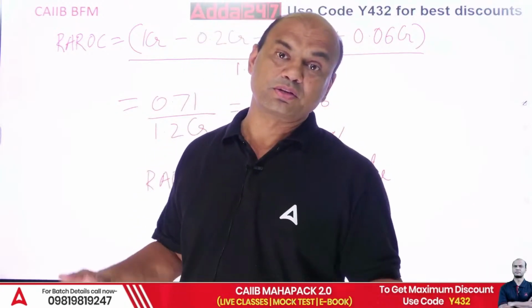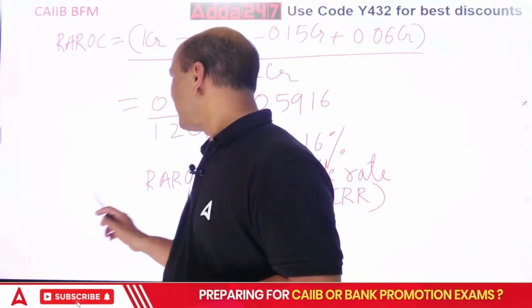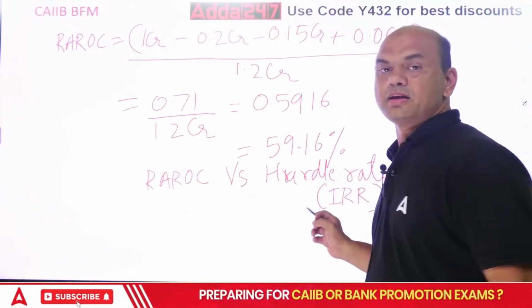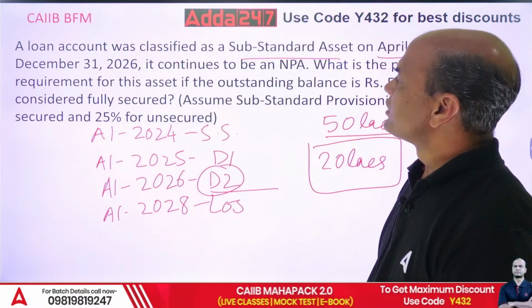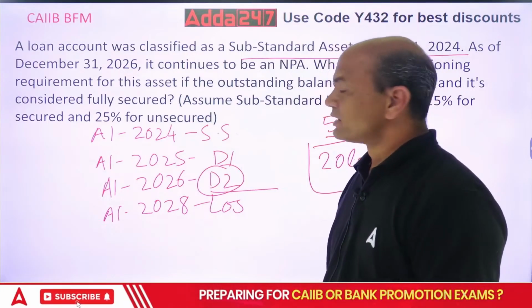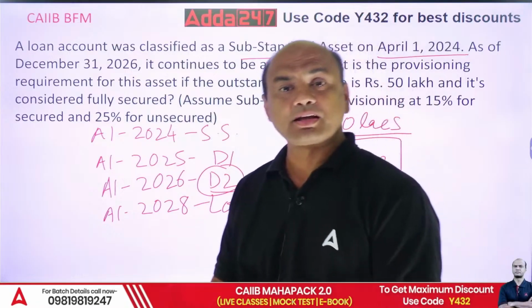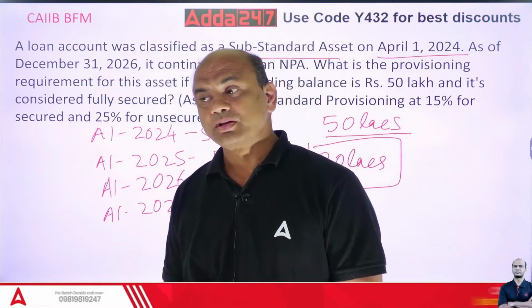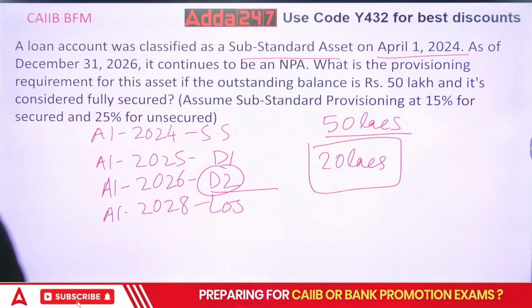NPV equals 0, then whatever figure you get is IRR. So you have to compare this RAROC with IRR. Right? So that was it for today. These numericals are repeated in the exam. Constantly they are repeated. Kindly note. Almost every year you will see the same numericals.